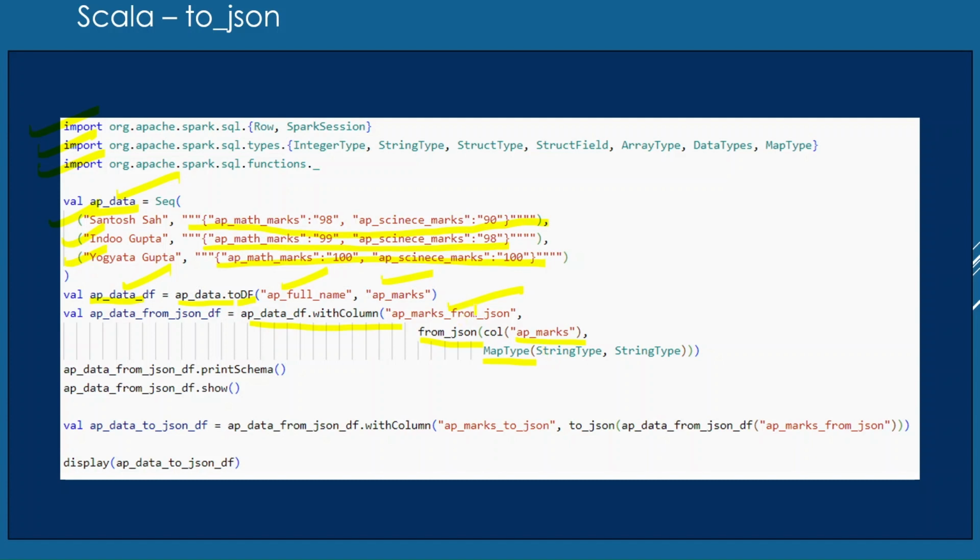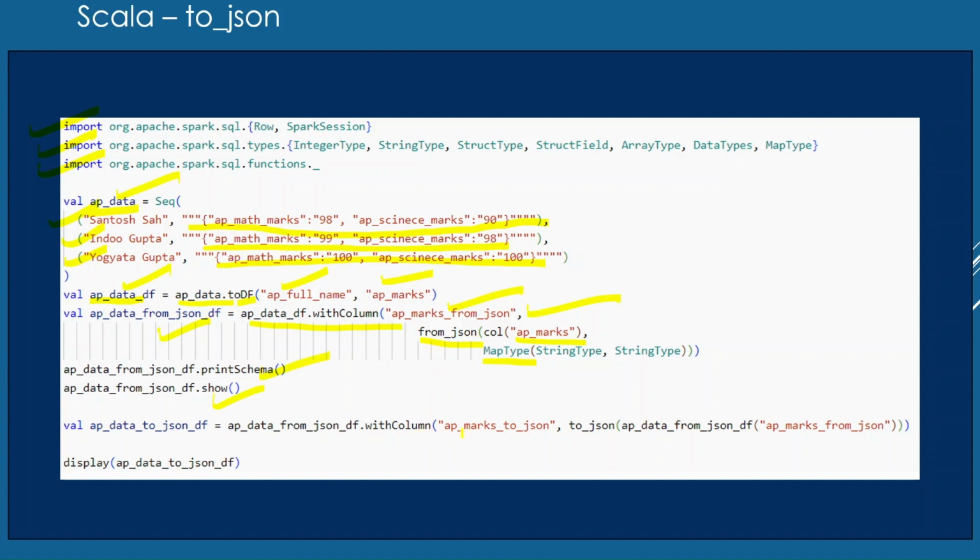Once the data frame gets populated, we will validate it with the help of printSchema, and we will show the content of this data frame with the help of the show function. Now we have this column, which is a map type column.